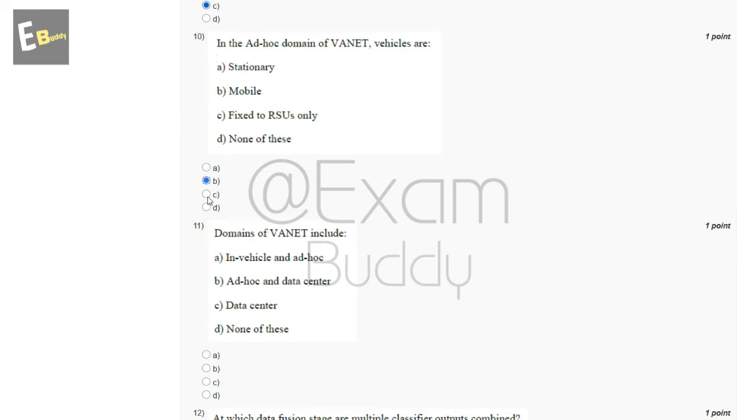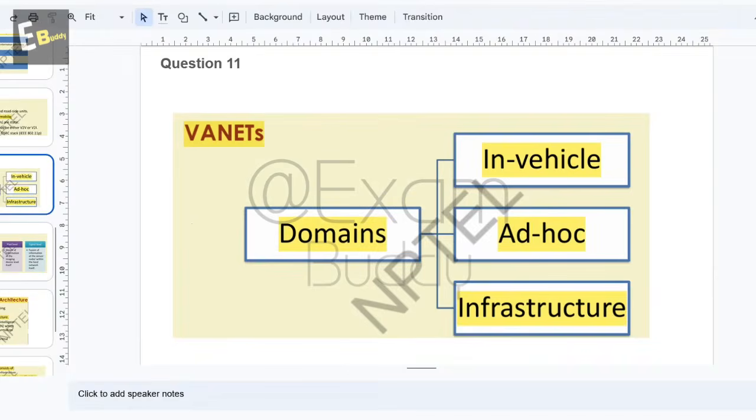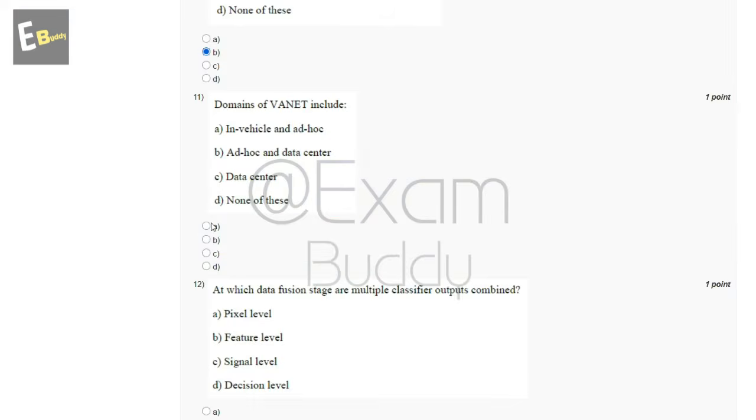Now the 11th question is: domains of VANET include. So these are the options. And now let's check the answer of our 11th question. VANET's domains: in-vehicle, ad hoc, infrastructure. So the answer of our 11th question is A.